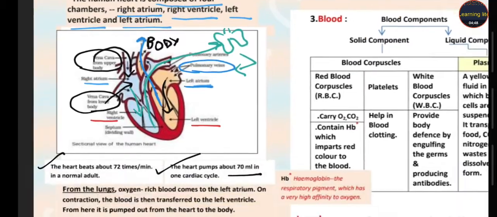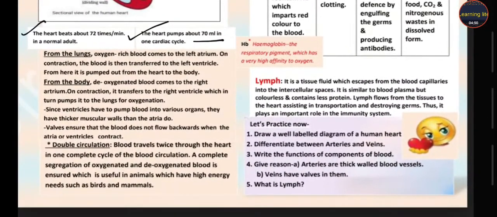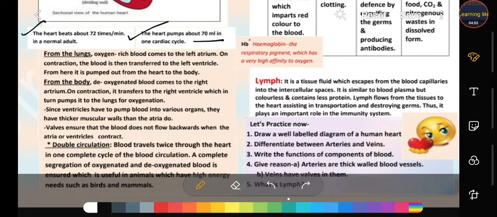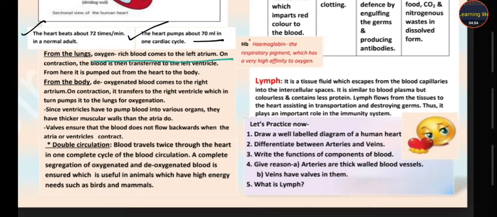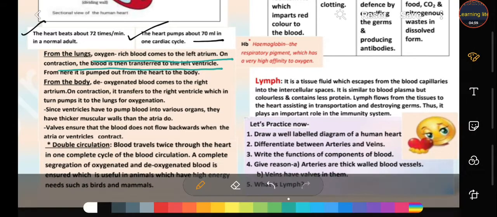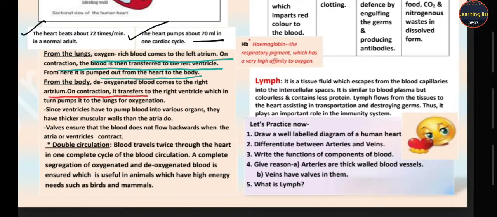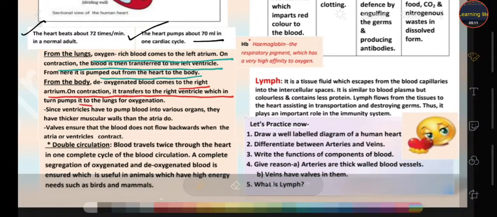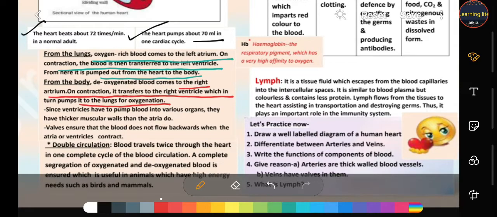Now let's study that. From the lungs, students, the oxygen-rich blood comes to the left atrium. On contraction, it is transferred to the left ventricle, and from it goes to the body. From the body the deoxygenated blood is collected and comes into the right atrium. On contraction it passes to the right ventricle and then to the lungs for oxygenation.